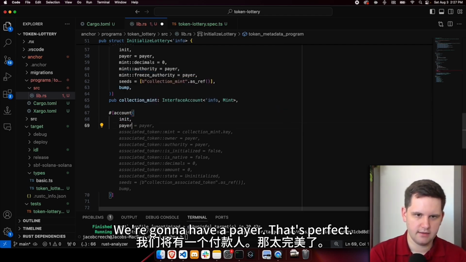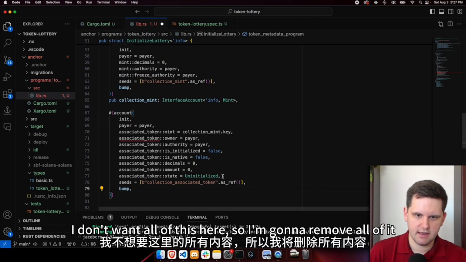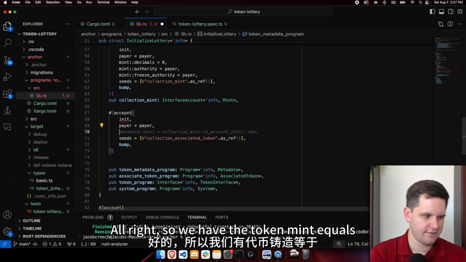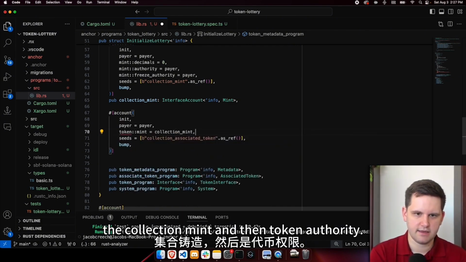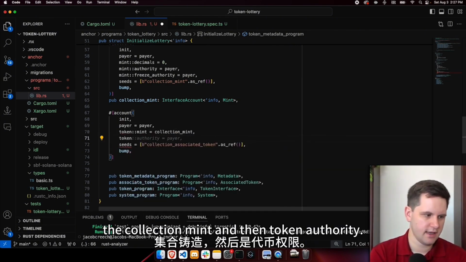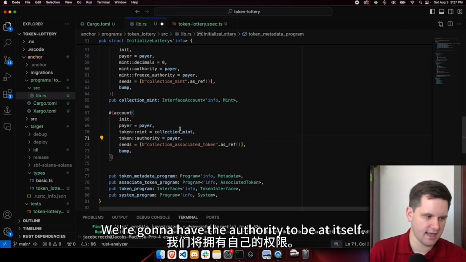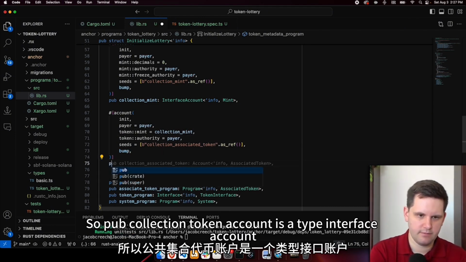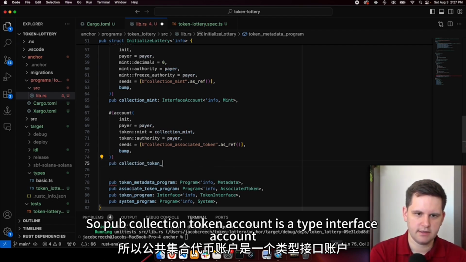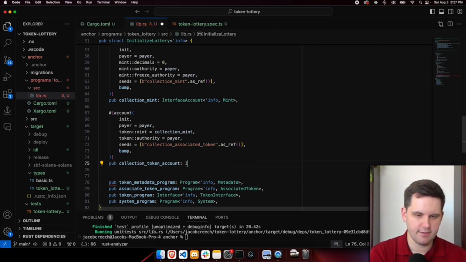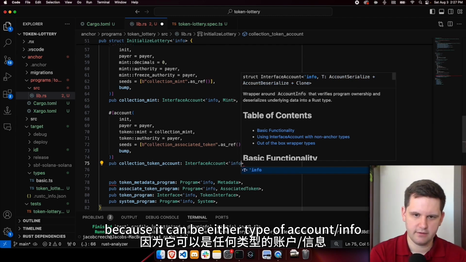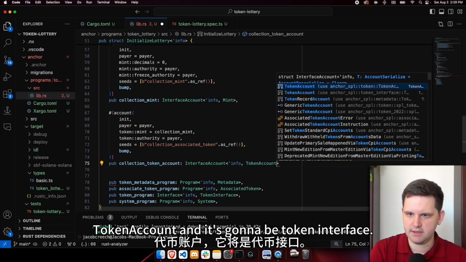We're going to have a payer pair. That's perfect. Oh, it did a whole bunch of things. I don't want all of this here, so I'm going to remove all of it, and we'll keep going through it in just a moment. All right, so we have the token mint equals the collection mint, and then token authority. We're going to have the authority to be itself. So we'll leave it for pair, we'll update it. So pub collection_token_account is of type InterfaceAccount because it can be either type of account, of TokenAccount. And it's going to be the token interface.